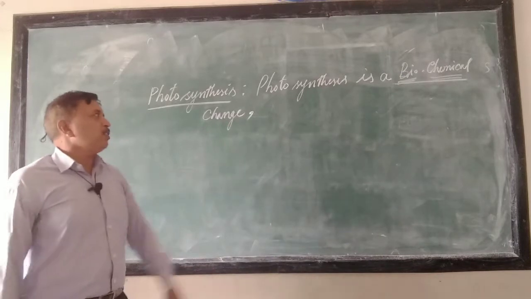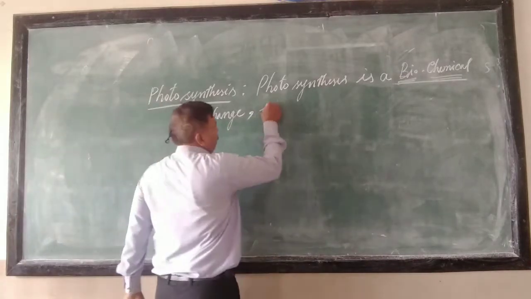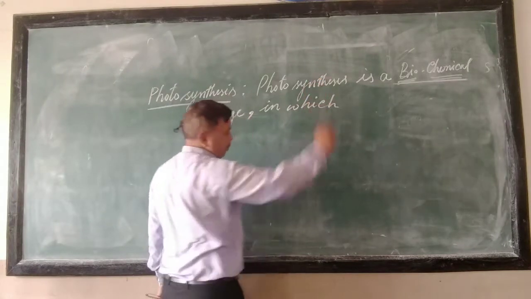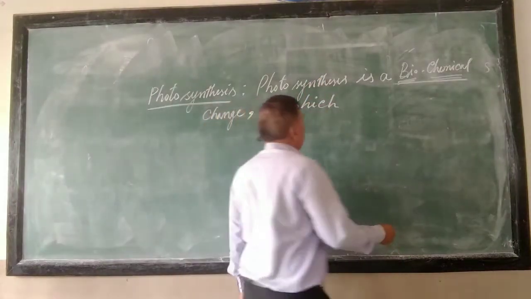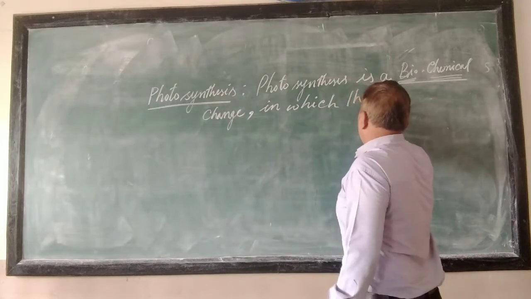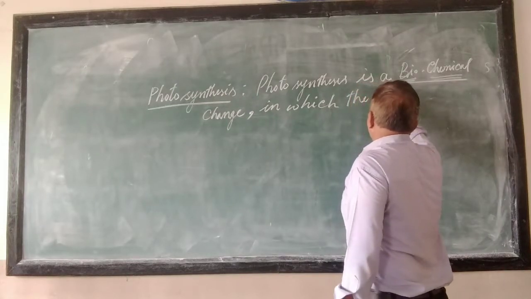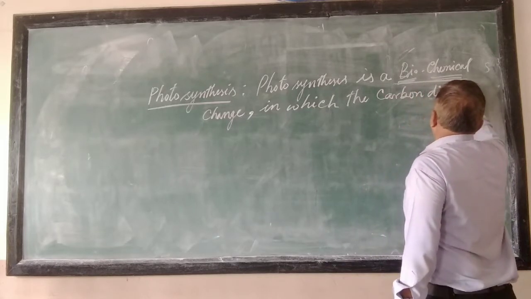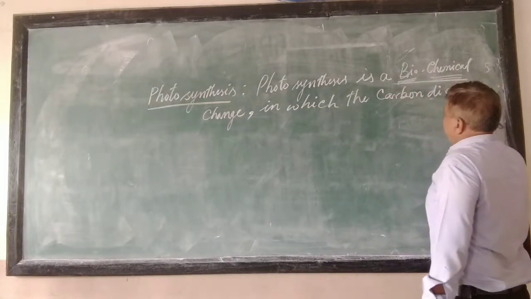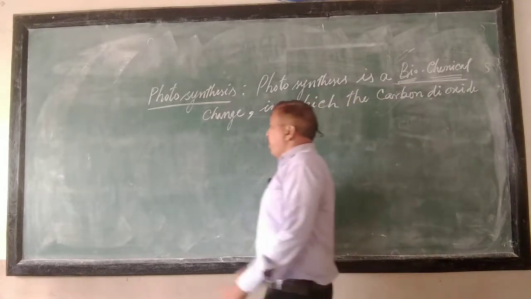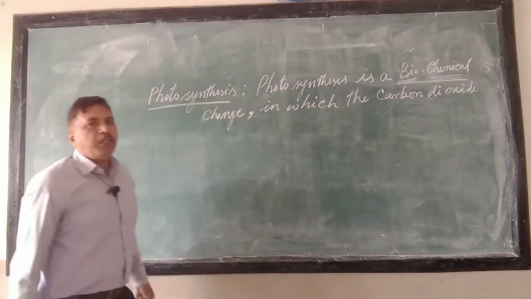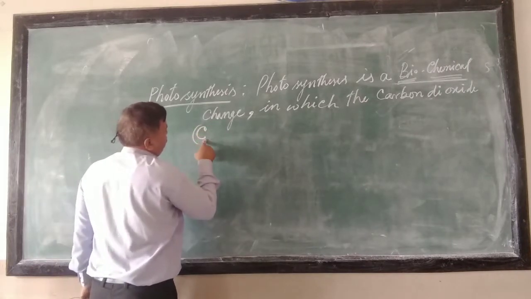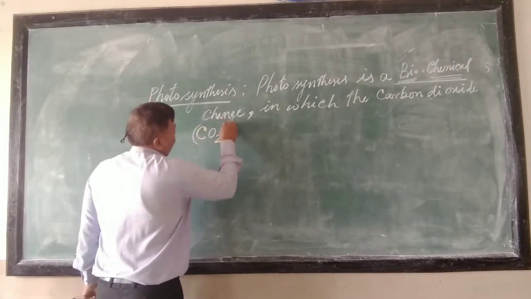So, photosynthesis is a biochemical change in which carbon dioxide, what happens? Carbon dioxide is a molecule of a compound formed by the combination of carbon and oxygen.